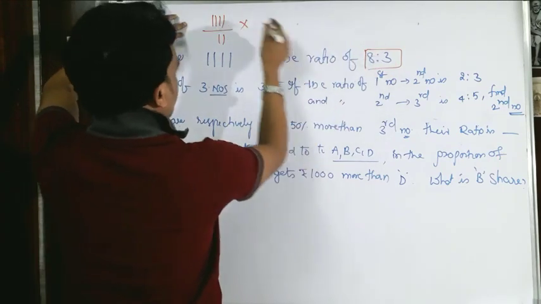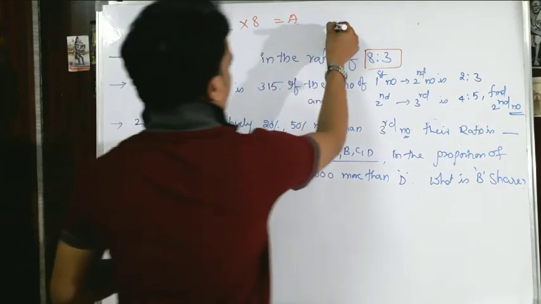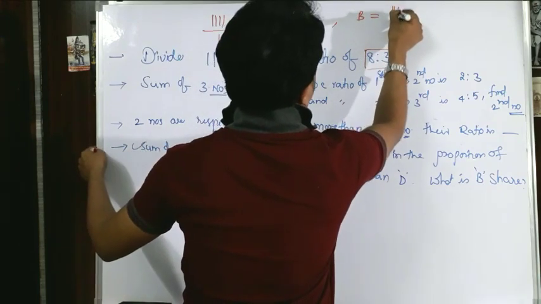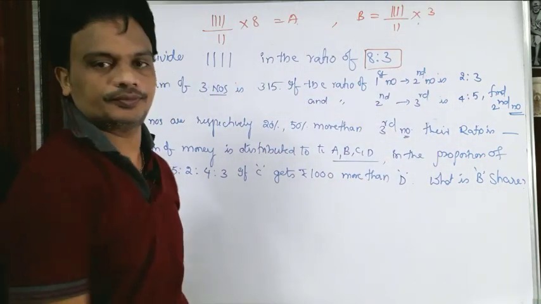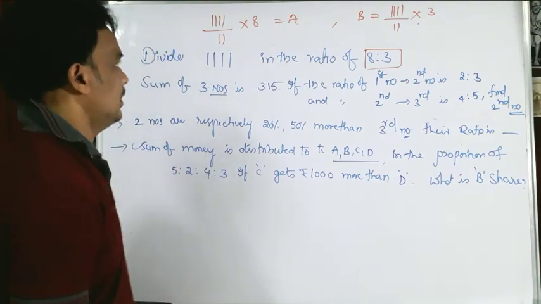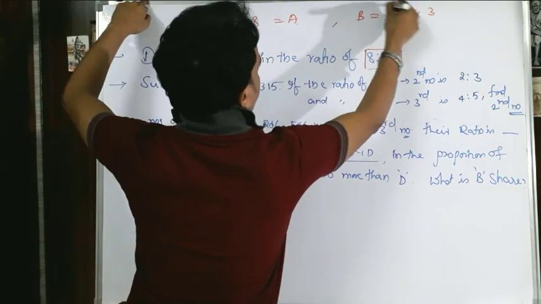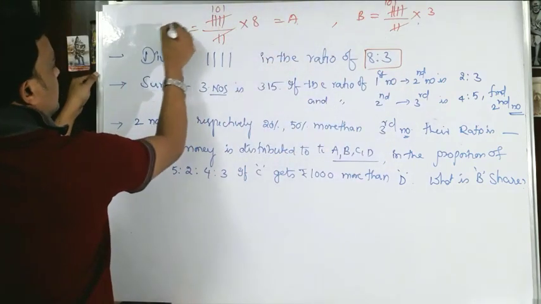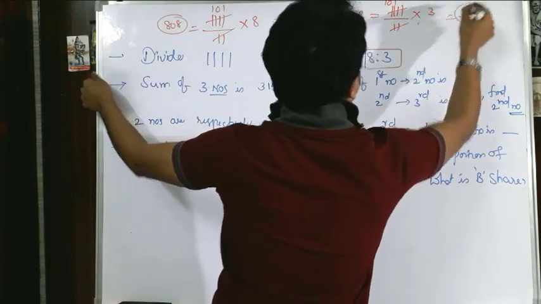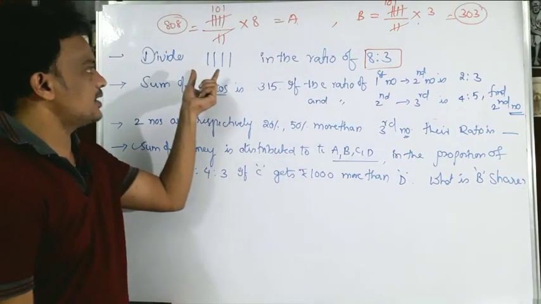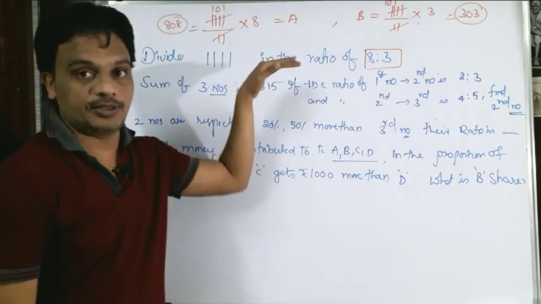Of those 11 parts, the first person, A, will get 8 parts. Similarly, for the second person B, 1111 by 11 into 3 parts. Very simple problems. 11 times 101 is 1111, so the share of A is 808 and the share of B is 303. So sharing some amount in the ratio of A is to B will be a very important model.